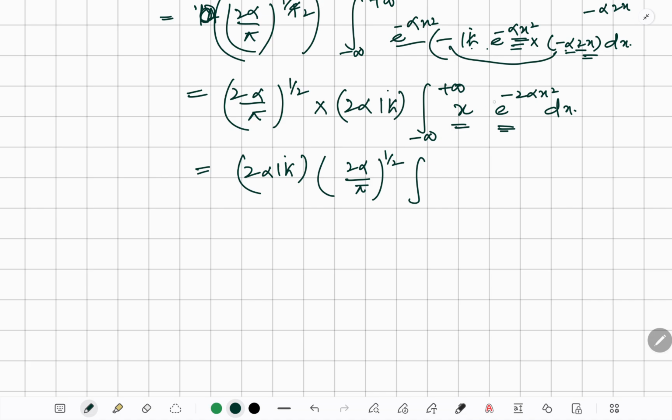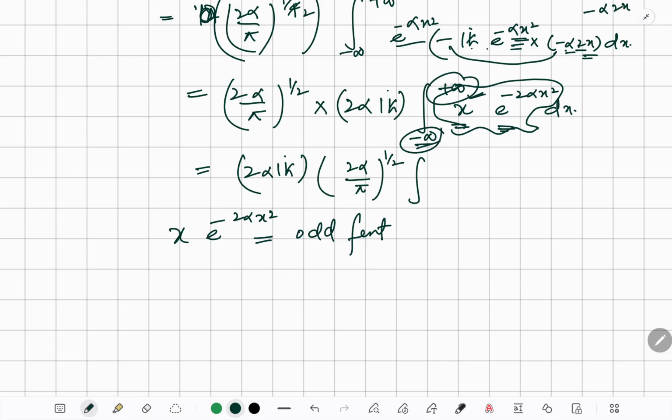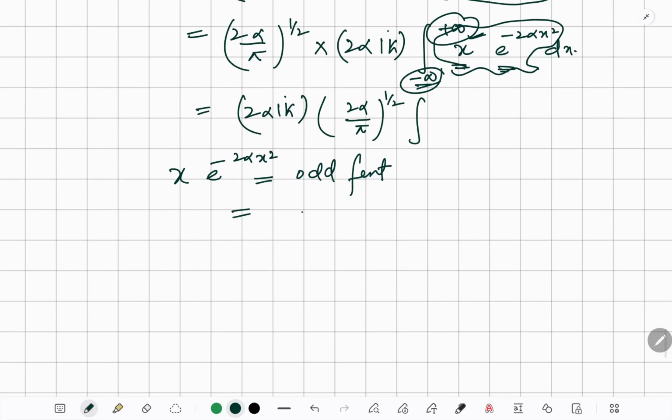If we replace x by minus x, we get a minus sign. So this whole function, x e power minus 2 alpha x square, is an odd function, and the integral is from minus infinity to plus infinity, so it is actually 0. So we get 0 as the expectation value of p.